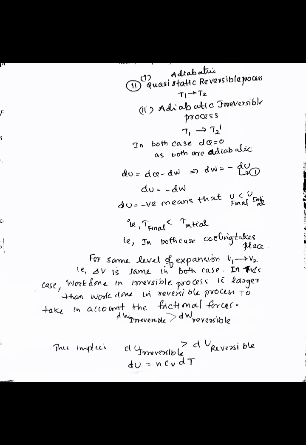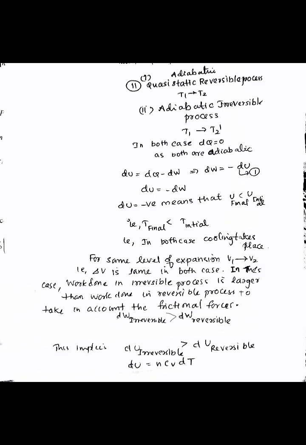So in both these cases, we know dq is equal to 0 as both are adiabatic. So we know the equation dU is equal to dq minus dW. As dq is equal to 0, we can write dW is equal to minus dU, that is, dU is equal to minus dW. That means the change in internal energy is negative here.